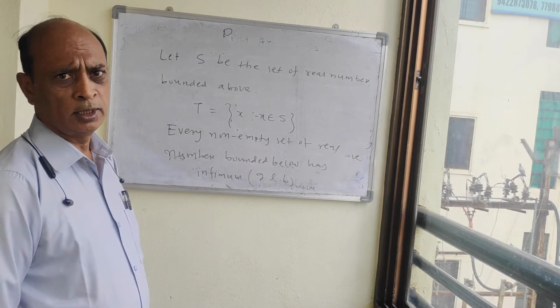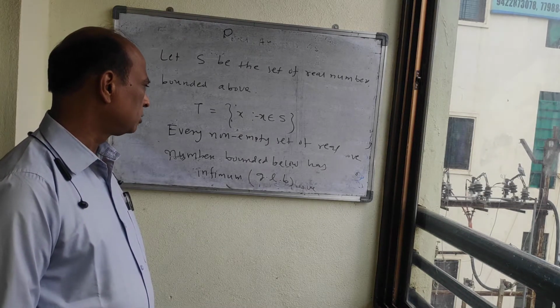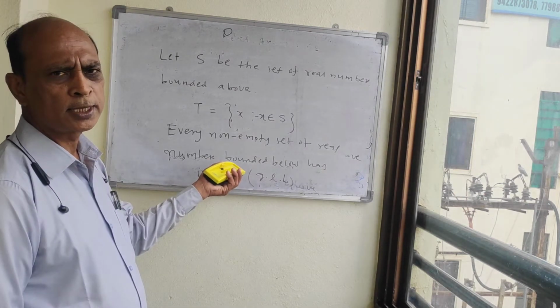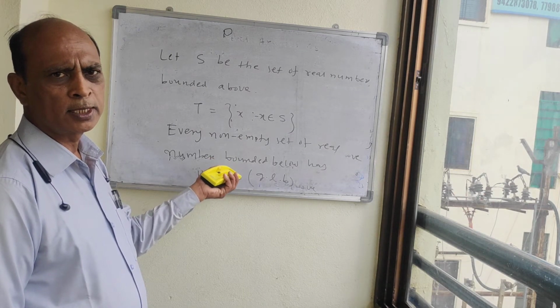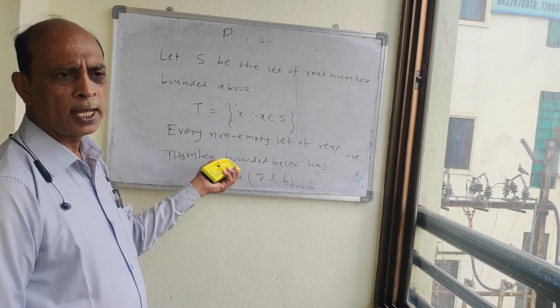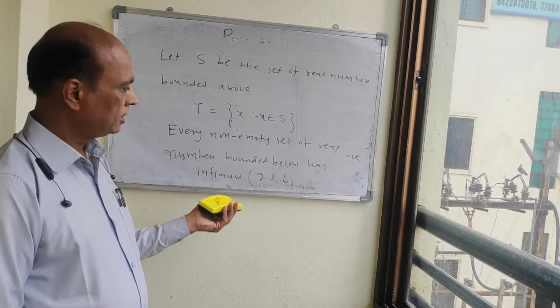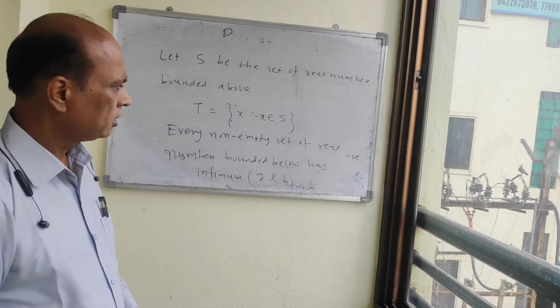Also, in other words, we can say that the set of lower bounds of a set S of real numbers bounded below has the greatest element, that is the greatest lower bound.